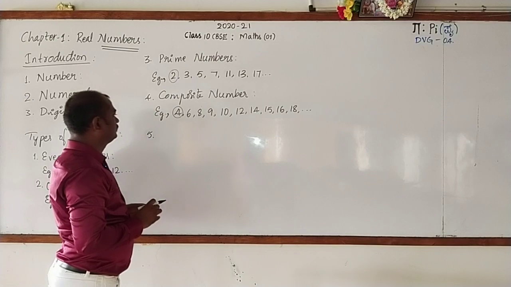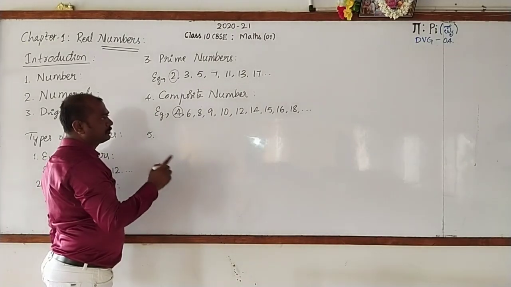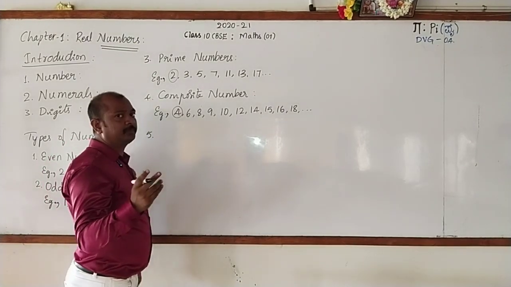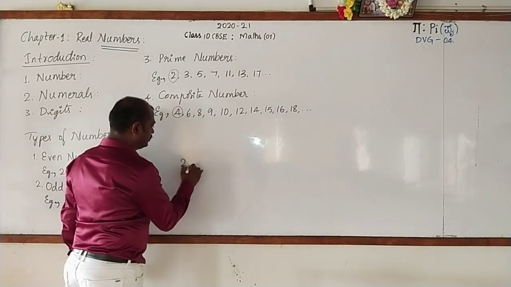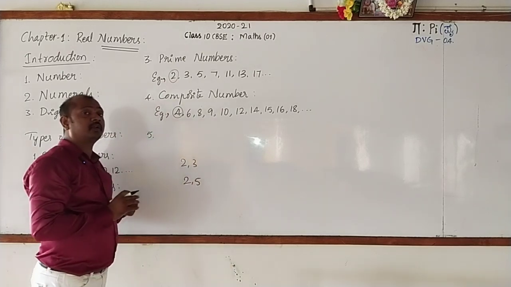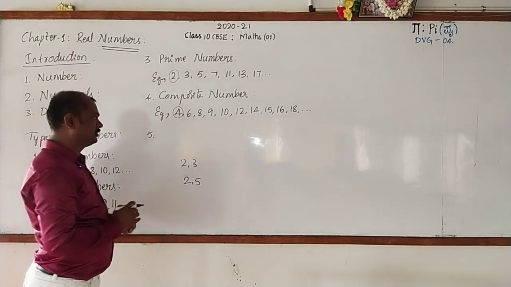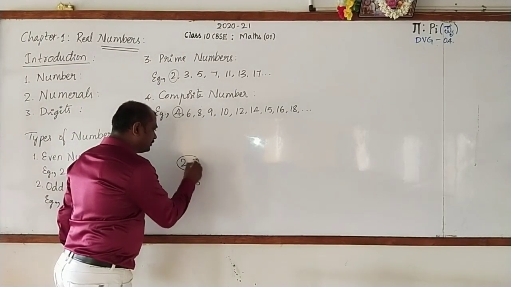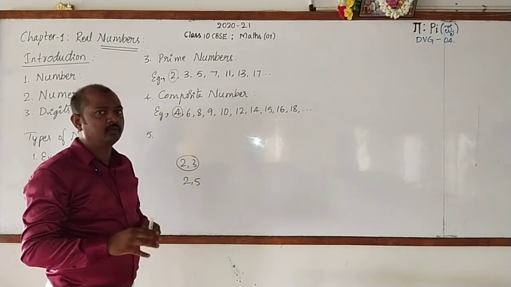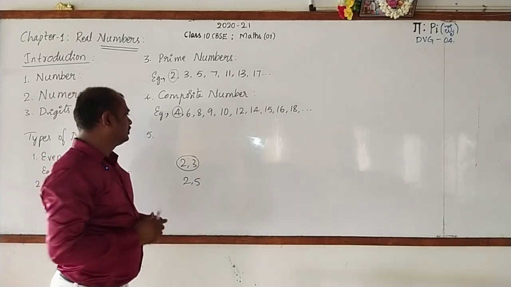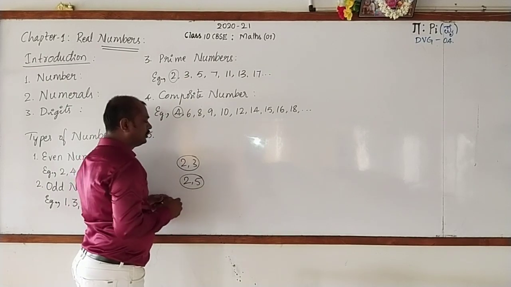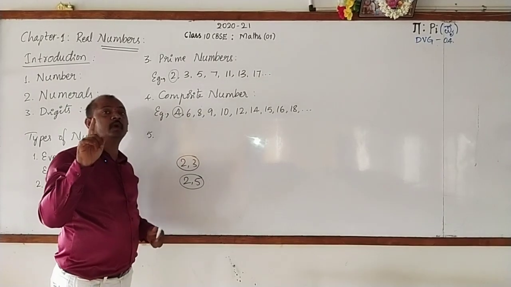Fifth one. Stop writing and look at the board. Here, I'll take a pair of numbers like 2 and 3. They may be consecutive. 2 and 5 are not consecutive, means they are not continuous. Are the two numbers 2 and 3 divisible by any number except 1? Not at all possible. So these two are divisible by 1 only. These two are also divisible by 1 only.